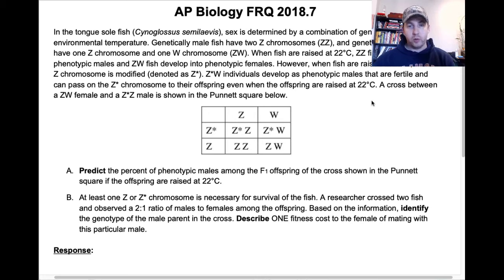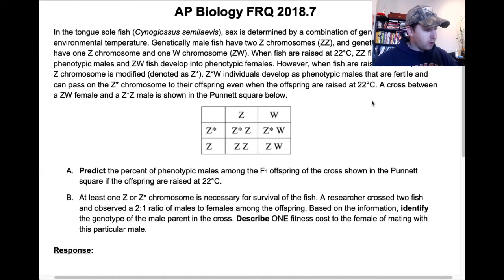So we've got a scenario, we have fish, and we're given the genotypes of specific genders of this fish. What's really unique is that the temperature at which they're raised can influence one of the alleles for that gender to transform from a Z to a Z star. And ultimately what this may do is affect the phenotype of the fish itself. Instead of becoming female, we could have a Z star W and now a male fish.